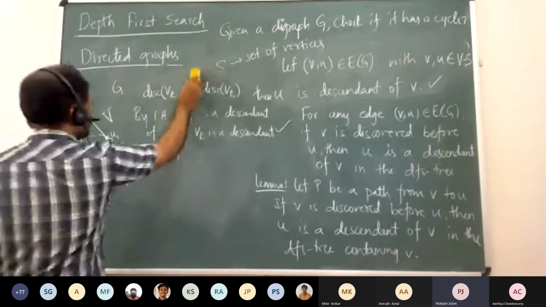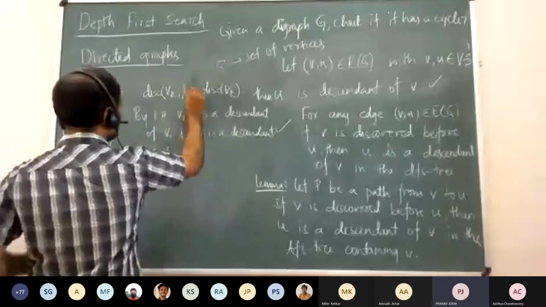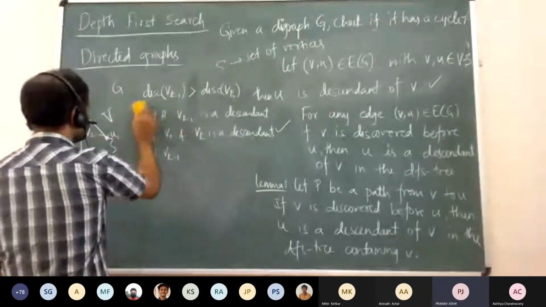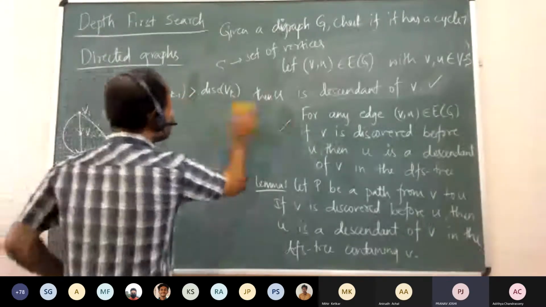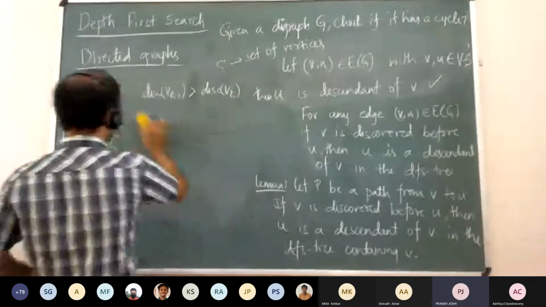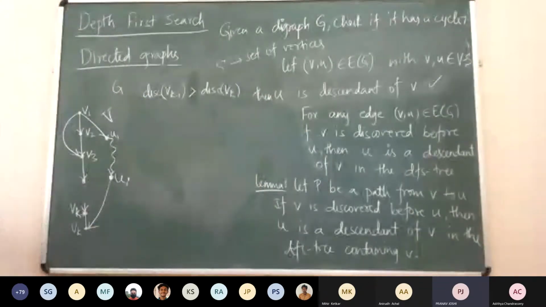What if the discovery time of Vk is less than that of Vk minus 1? It was discovered before Vk minus 1. So then we have to discover Vk minus 1 after Vk. Yes, that's true.